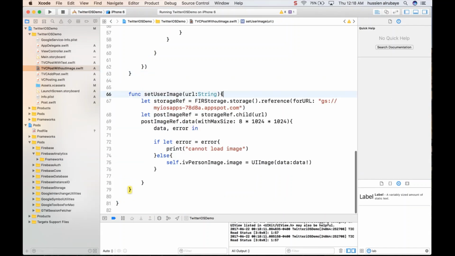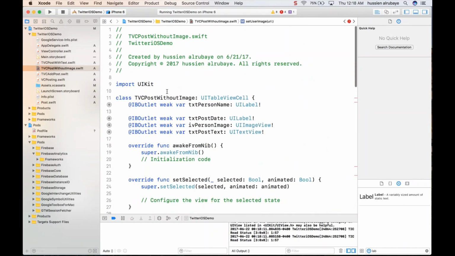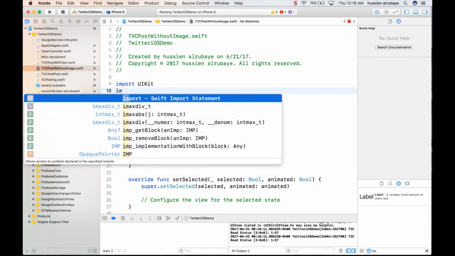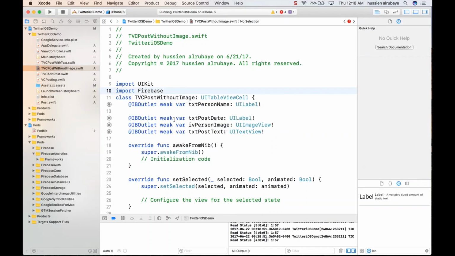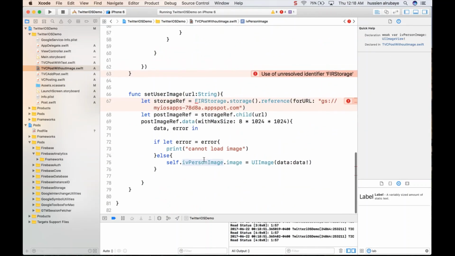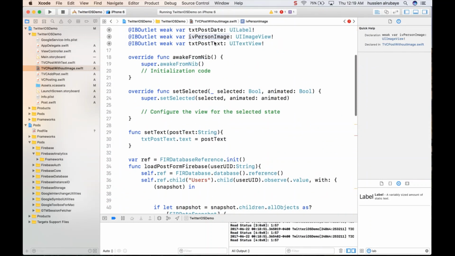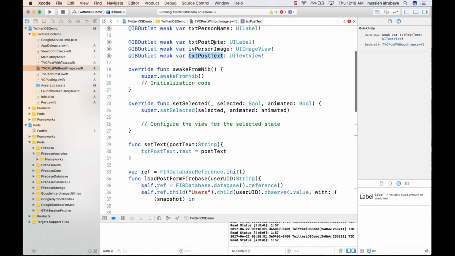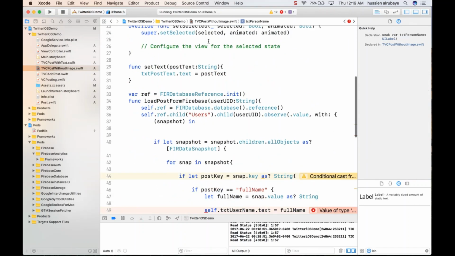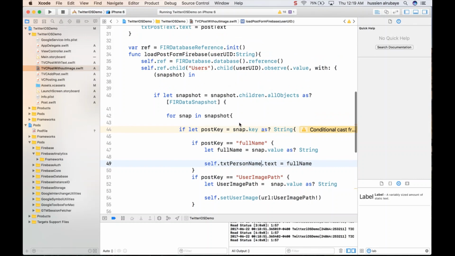So wait a second. Here I'm just setting the person image step by step. First of all, I need to import Firebase. Second thing, I need the UI image, a person image, IV person image. I don't have any problem in it. Also the person text, post person name. Hopefully I have the same text. There it said username, here they say post name, still the same, so I don't have any problem.